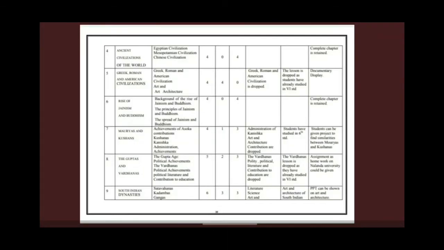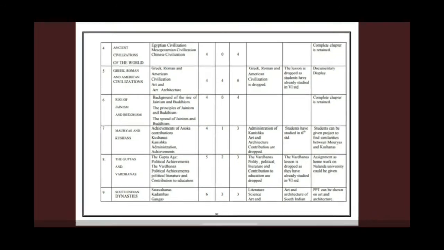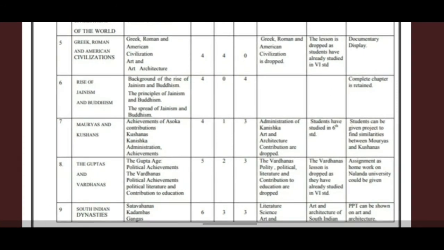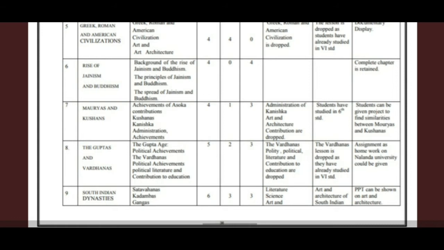The 9th chapter is South Indian Dynasties. In this the subtopics are Satavahanas, Kadambas, Gangas and their contribution to society, economy and religious beliefs. Here literature, science, art and architecture of Satavahanas, Kadambas and Gangas are deleted, because students can be given some projects on that.